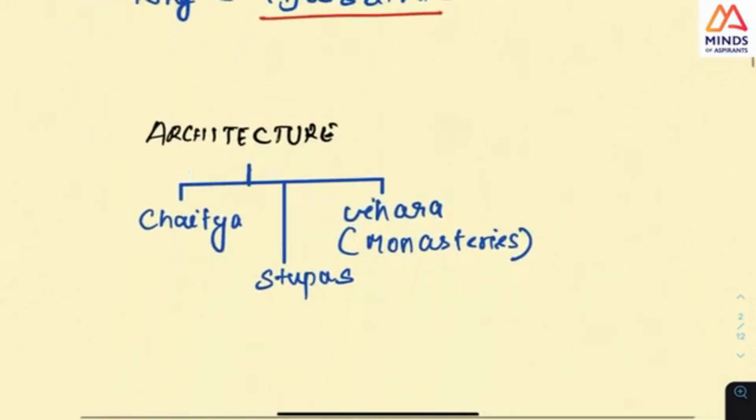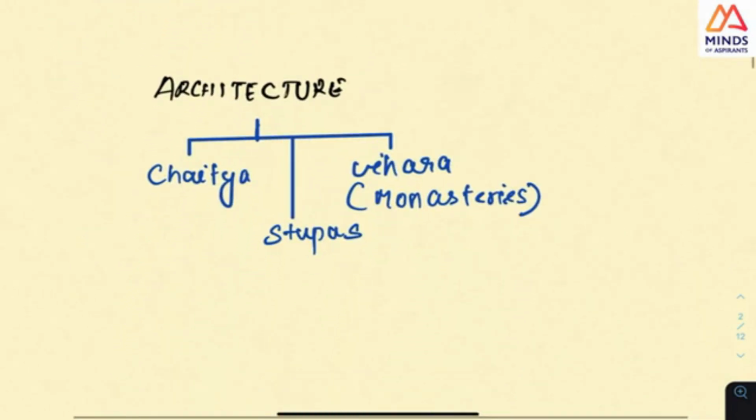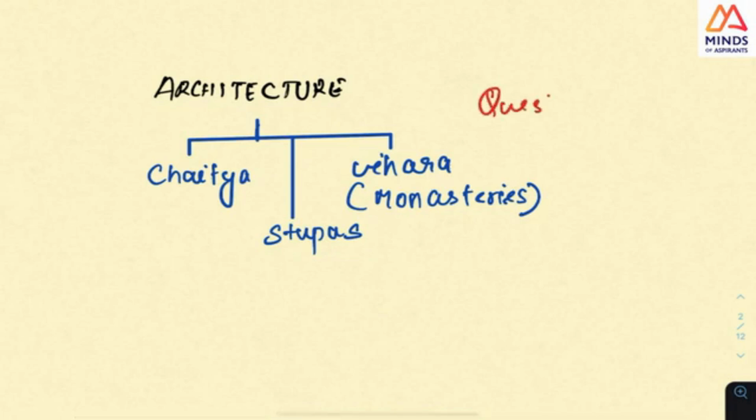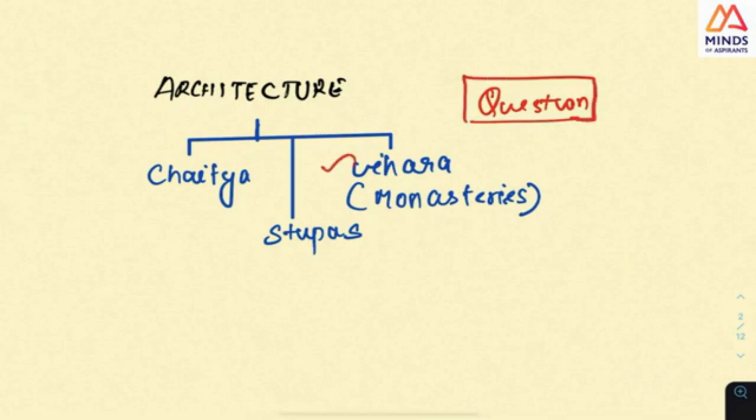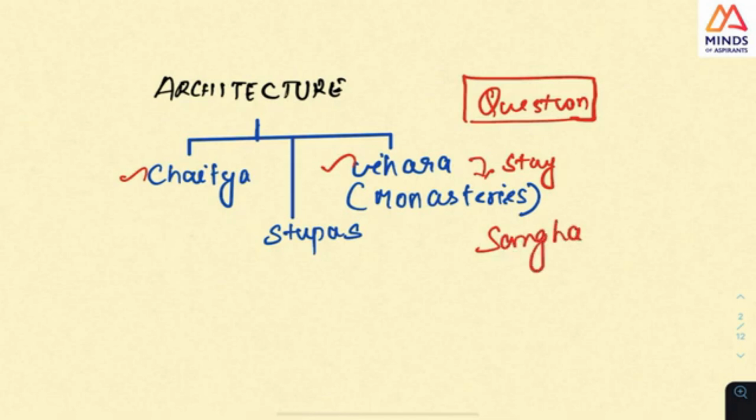Next we will go to the architecture. Architecture also has been asked as a question in the preliminary examination. The basic difference is that the Vihara and Chaitya: Vihara is the place of stay. After Buddha goes, there is a Sangha. They will form a Sangha or the Buddhist monastery where the monks can become members. Where they stay means they will stay in the Vihara, and where they pray means it is in the Chaitya. So this basic difference you should know.